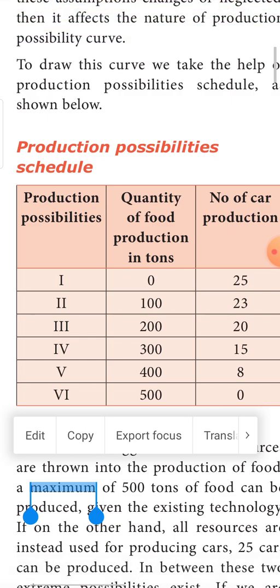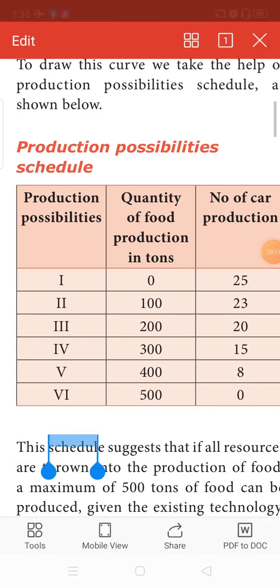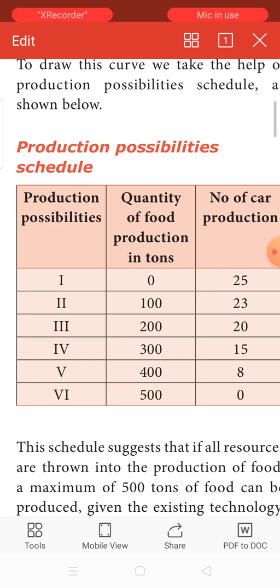The first column tells us production possibilities, from 1 to 6 possibilities are there. The second column tells us the quantity of food production in tons, how much quantity of food is being produced. The third says how many cars are being produced. Now, with possibility 1, I am able to produce 25 cars, but I am not able to produce any food. If my country is choosing possibility 1, how much food are we able to produce? We are not producing any food, but we are able to produce 25 cars.